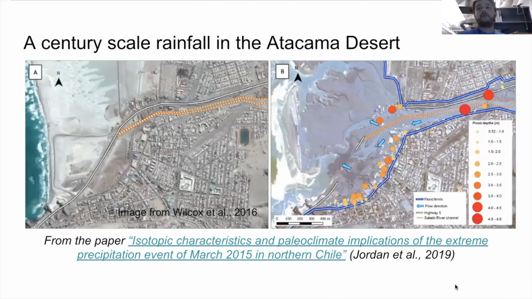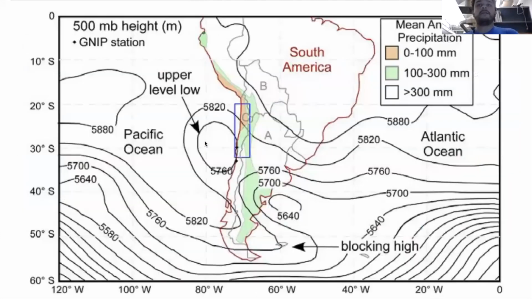Hi, my part of this talk is about an extreme rain event in the Atacama Desert. This first figure just wants to show how these floodings can destroy a small city in northern Chile. To give you some context, the Atacama Desert is in this area of South America, and it's a desert, so it usually rains almost nothing.